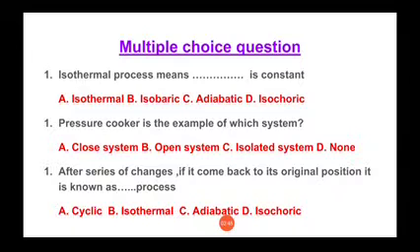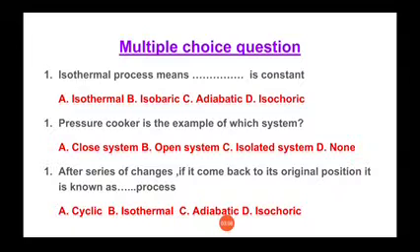So the first question is, isothermal process means blank is constant. You have to write here isothermal process is known. So first you must know what is an isothermal process.